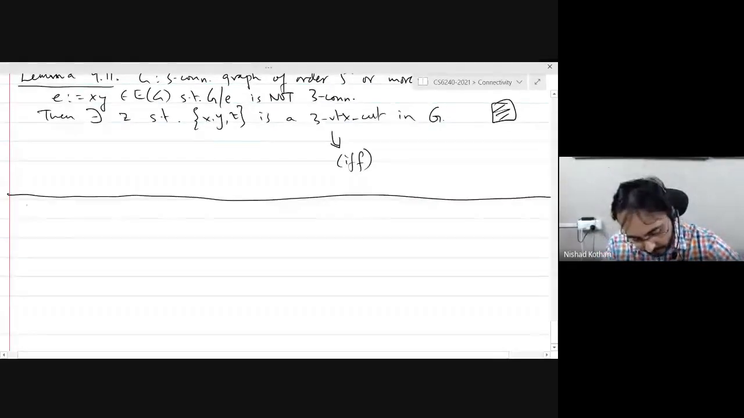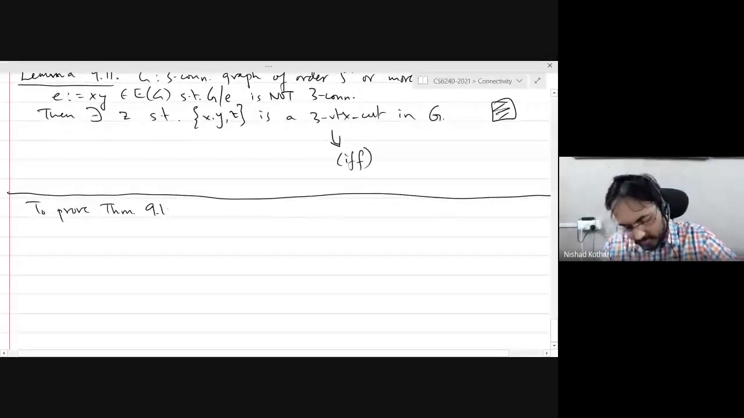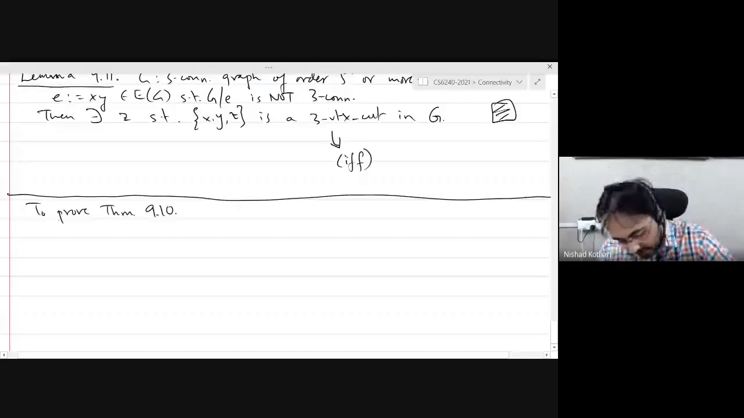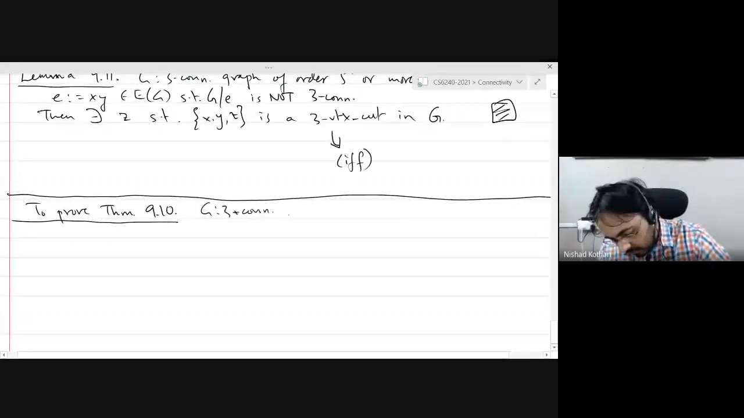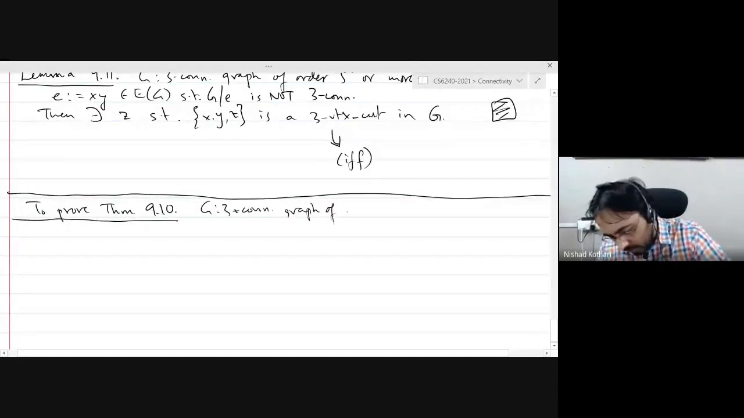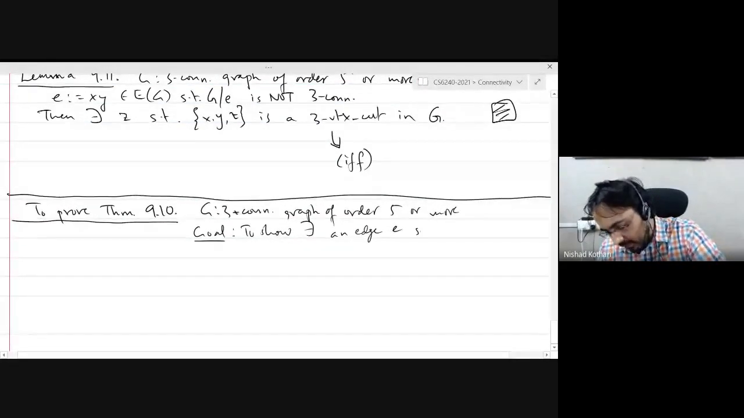All right, so now we are back to proving theorem 9.10. So we have a 3-connected graph of order 5 or more, and our goal is to show that there exists an edge E such that G contract E is 3-connected.